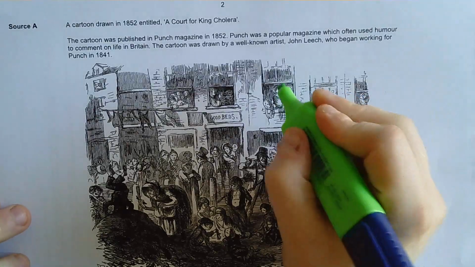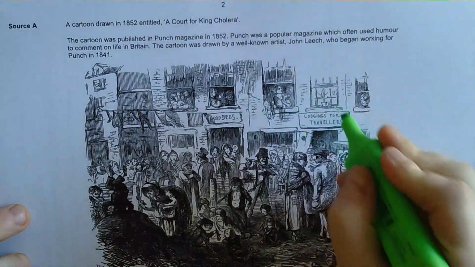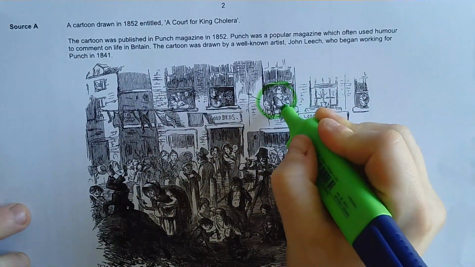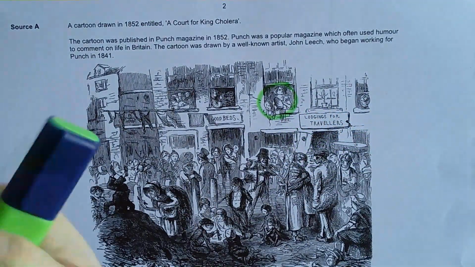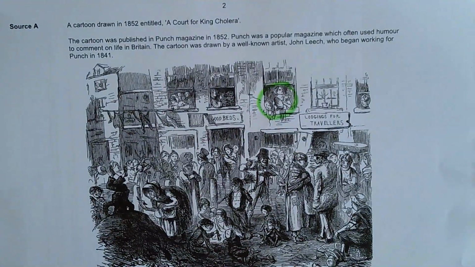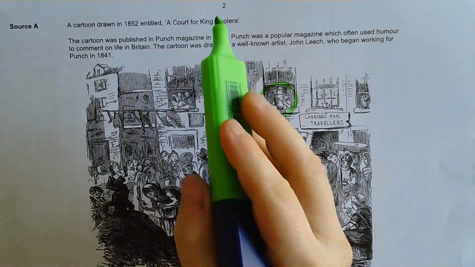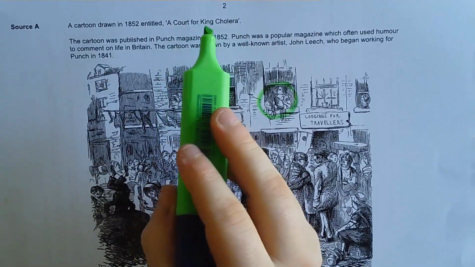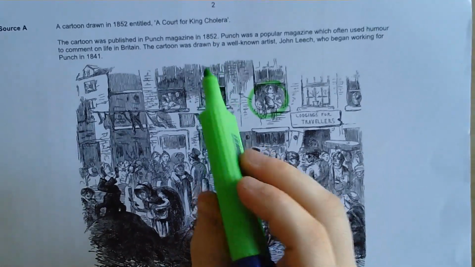So first of all, if I look at the back here, I can see a woman here throwing something out of a window. Now I know at the time that they used to throw poo out the window, so that's my first sort of thing that I can pick up on, isn't it? It also tells me here that the cartoon was called A Court for King Cholera.